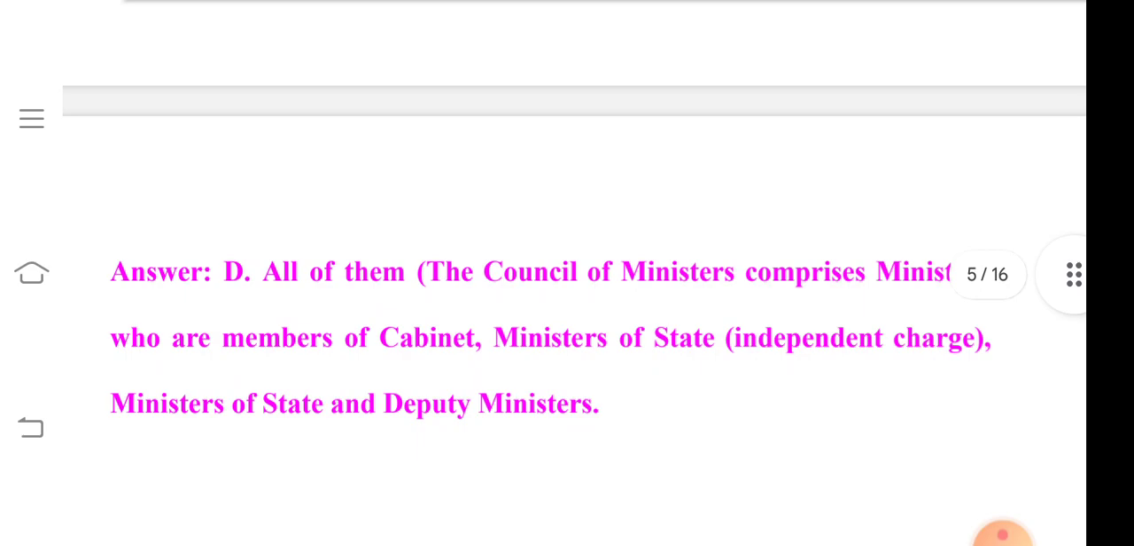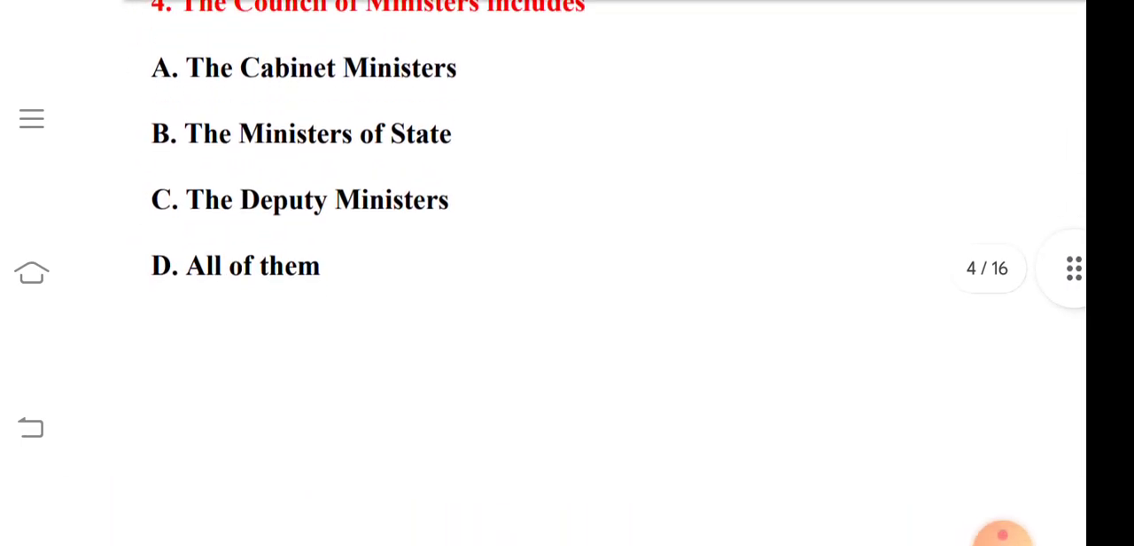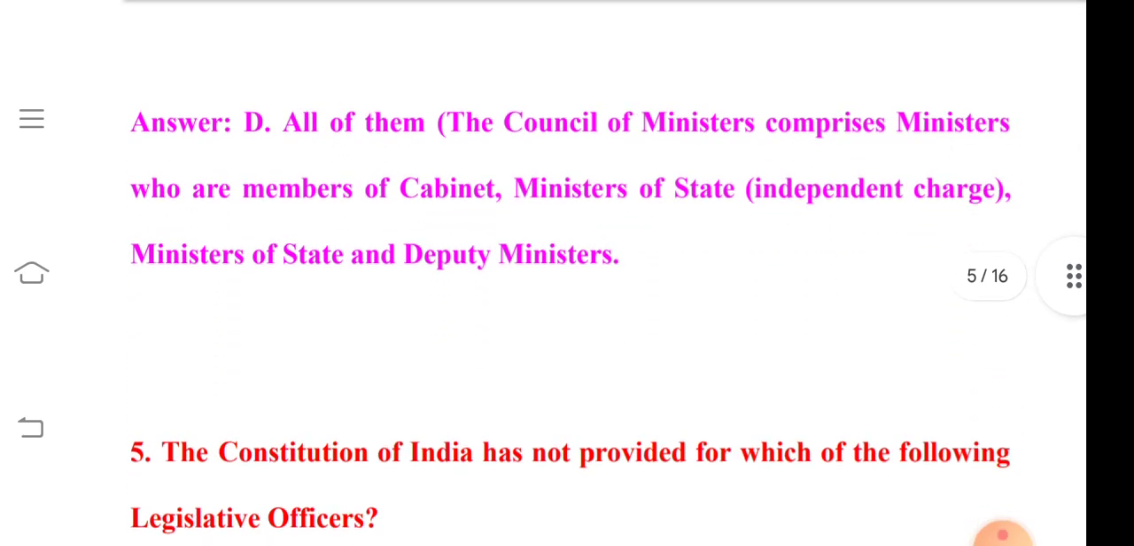Thus, the Council of Ministers comprises the ministers who are the members of cabinet, the ministers of state, those having independent charge, along with the deputy ministers and the other ministers of state. So in this way, the Council of Ministers include all of them.